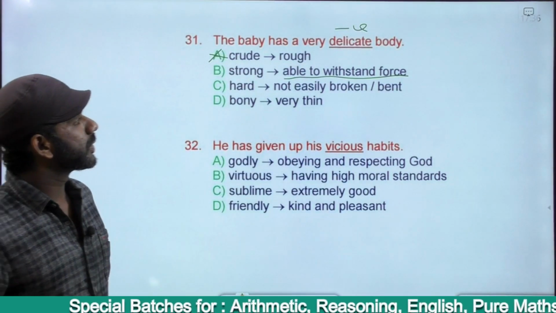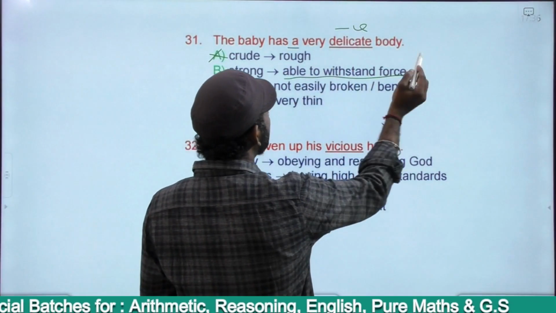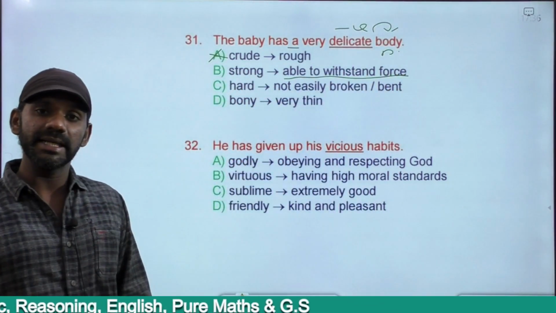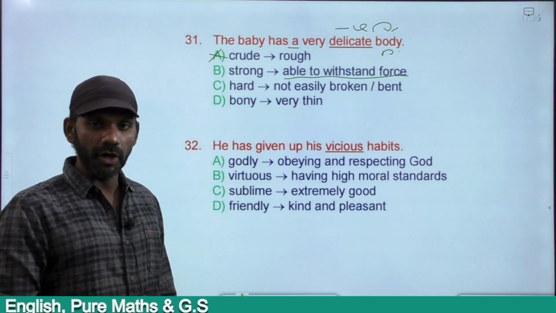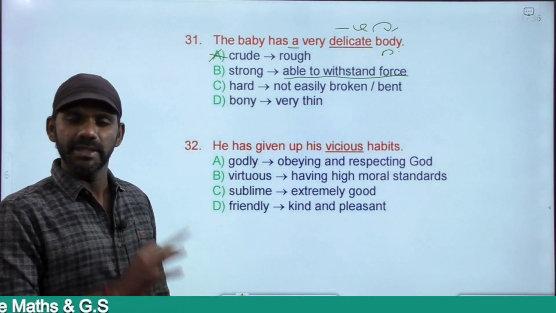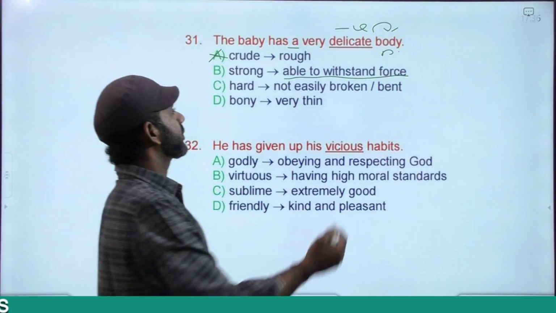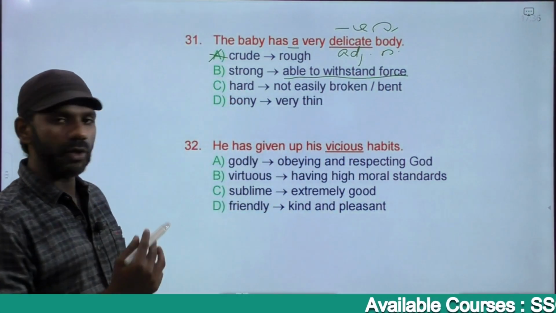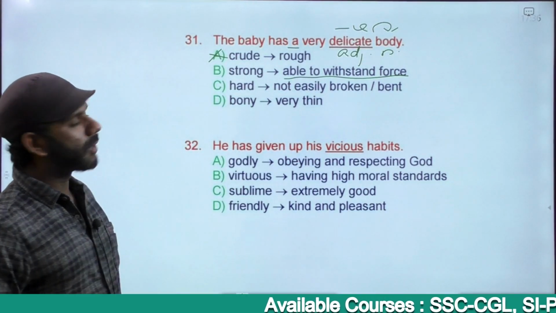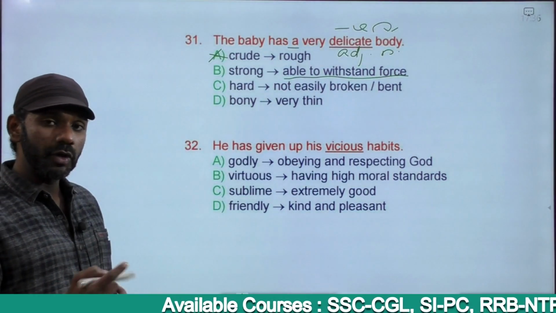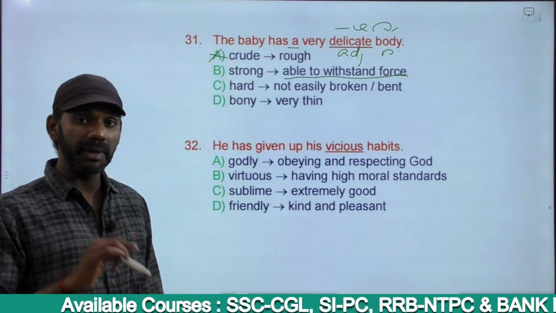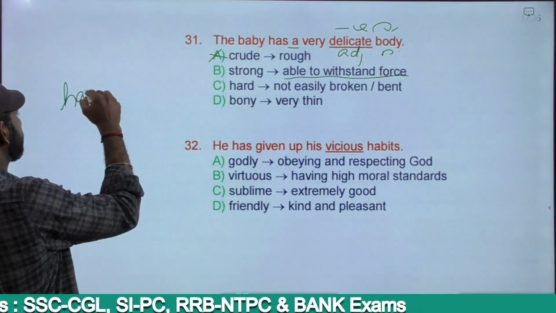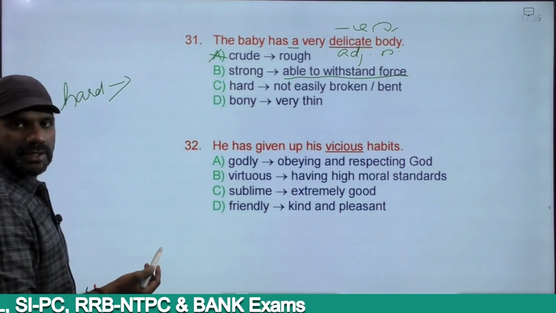Hard is an adjective. Now here, a very delicate body. Body is a noun. Delicate body, in the sense that the word delicate describes body. Body is a noun because of the article. So delicate becomes an adjective. So the word that we go for to replace the word delicate must also be an adjective. Hard body, we have discussed it in detail while discussing parts of speech. Hard is an adjective. Here hard must be an adjective.